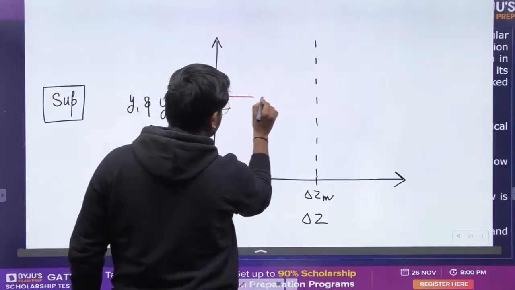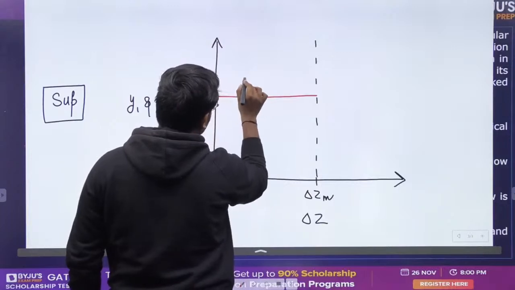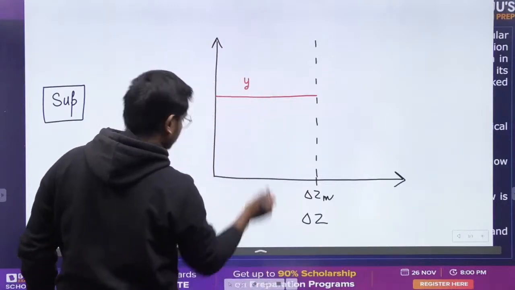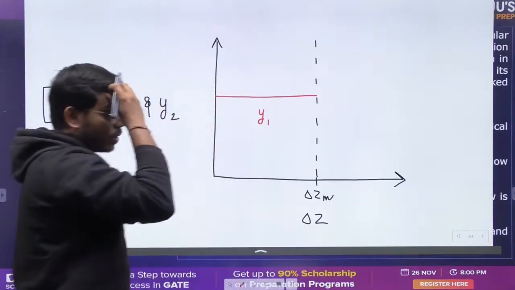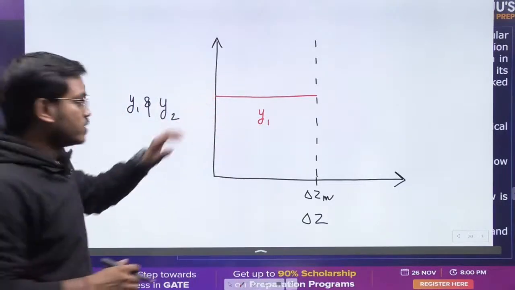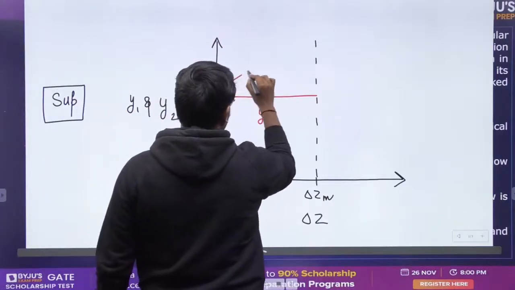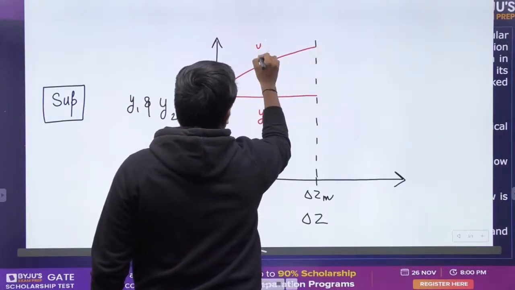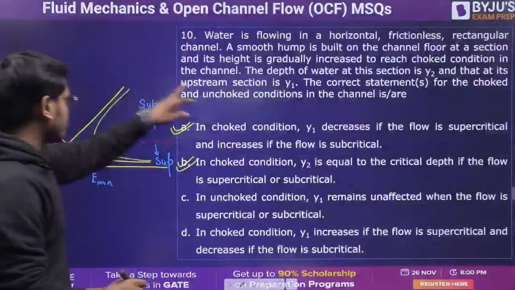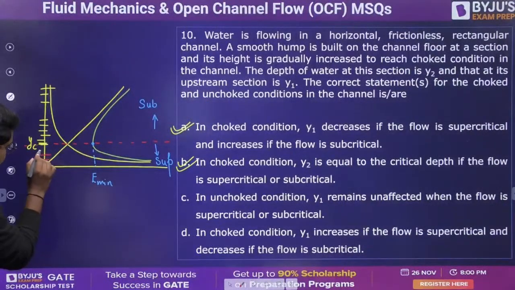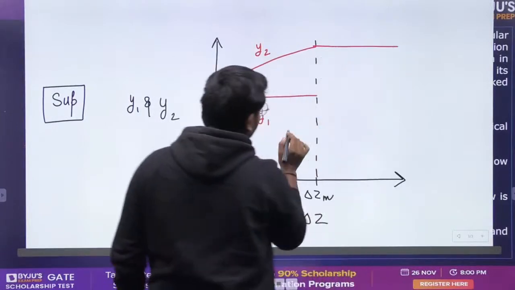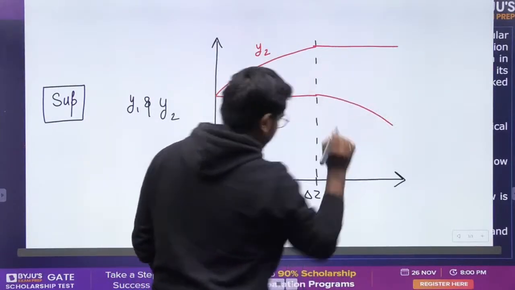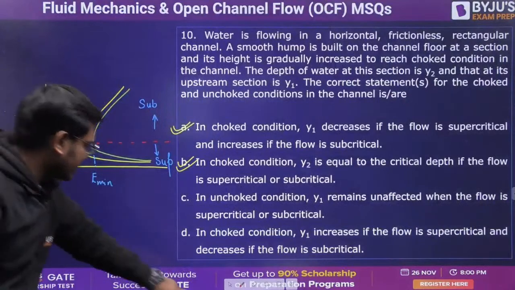Y1 remains the same, no change till delta zm. But the depth of Y2 will keep on increasing up to the level where it reaches critical depth, increasing, increasing, and then it becomes critical. When it becomes critical, no change, but Y1 will start decreasing. So this is what it will look like.